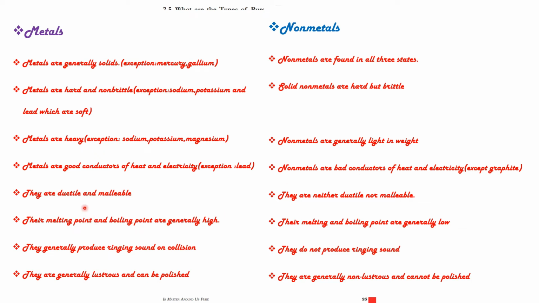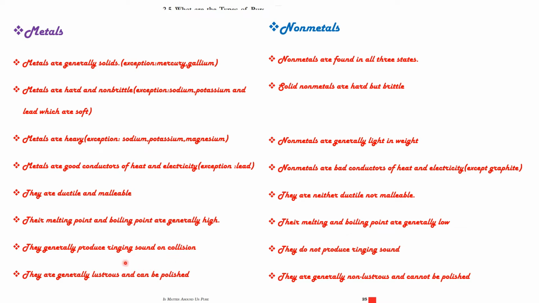Metals are ductile and malleable. Ductile means metals can be drawn out into long wires, so this property is called ductility. And malleable means metal can be hammered into thin sheets, this property is called malleability. Non-metals are neither ductile nor malleable. The melting point and boiling point of metals are generally high. The melting and boiling point of non-metals are generally low.